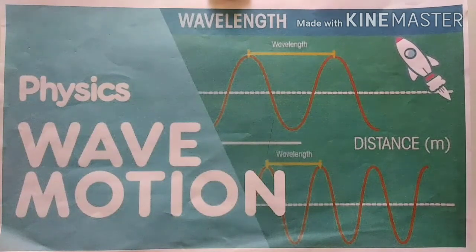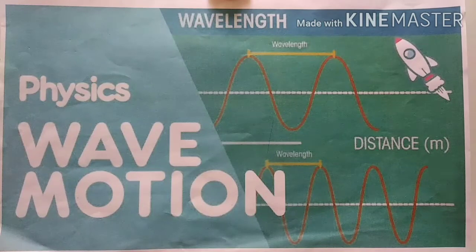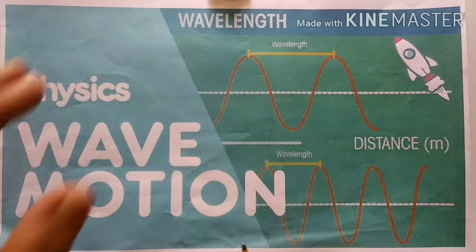Hello students, this is our 7th lecture for lesson number 6, Superposition of Waves, of 12th standard as per the new syllabus of Maharashtra State Board. Students, we are going to study vibration of air column in a pipe closed at one end.